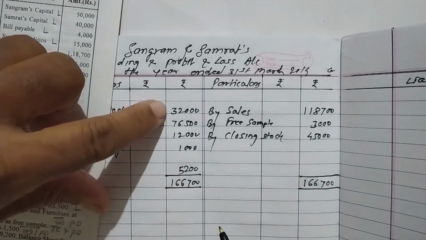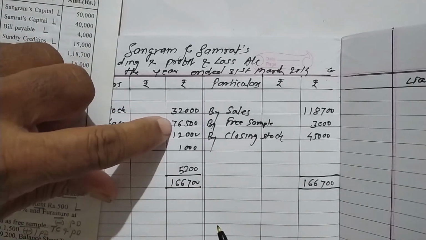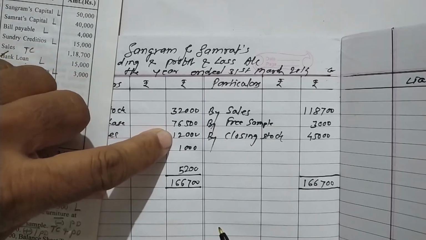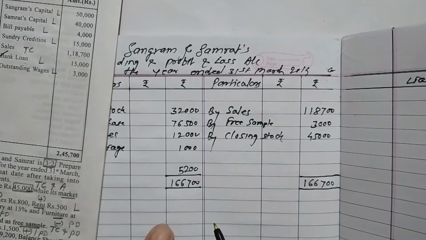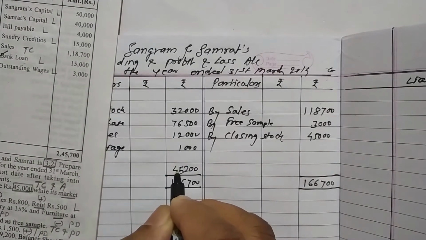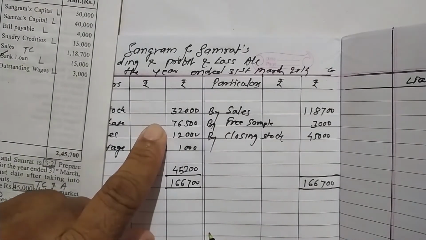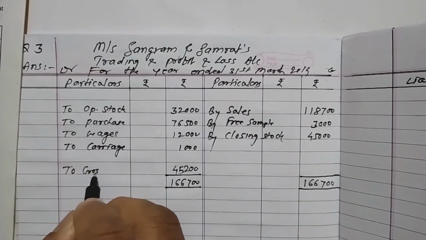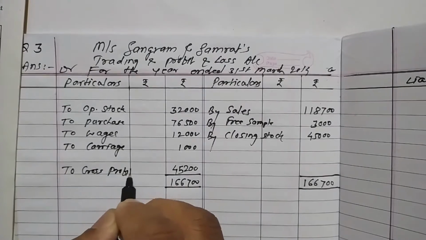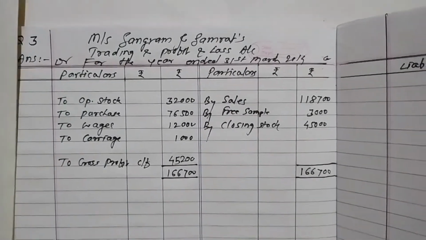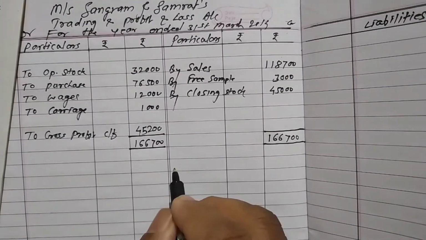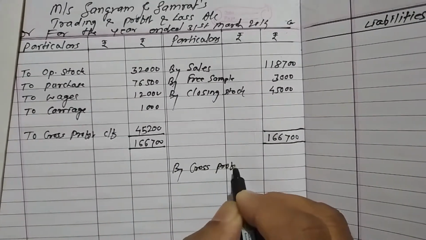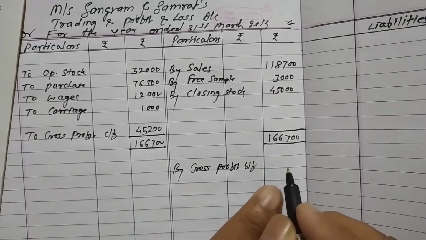16, carry 1. 3 plus 1 is 4, 4 plus 7 is 11, 11 plus 1 is 12, 12 plus 4 is 16, carry 1. Minus 1 is 0, that is gross profit. Gross profit carried forward will be transferred to the PL account credit side, by gross profit brought forward,